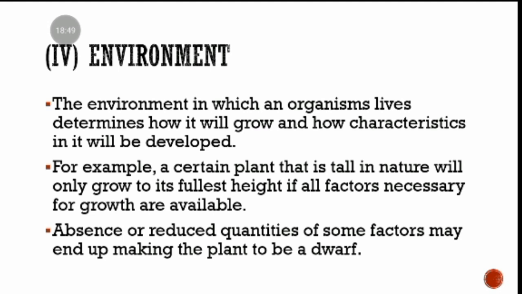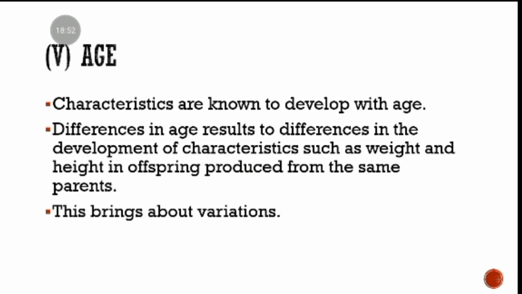Another factor that influences characteristics is age. Okay, so age causes variations to be there in an organism. For example, in your household, you have people in different age groups.